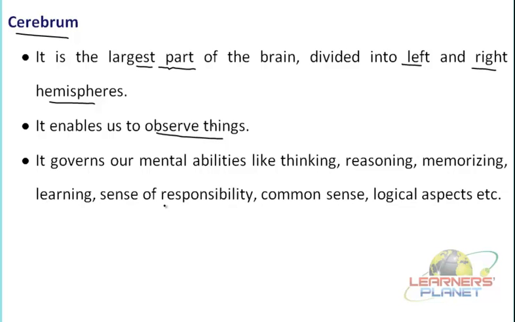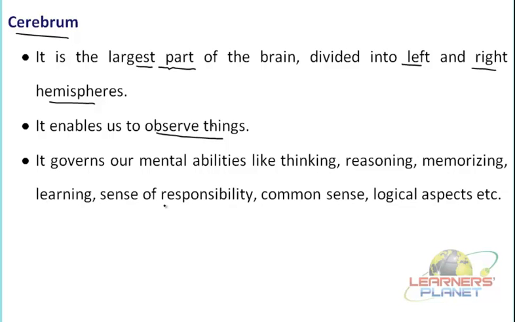Similarly, you are looking at the screen also, isn't it? How are you able to see things? It is possible because of the photoreceptors present in your eyes. They collect the data and transmit whatever you are listening to or looking at, and that is conveyed to the cerebrum through the nerves. Over there it is interpreted.